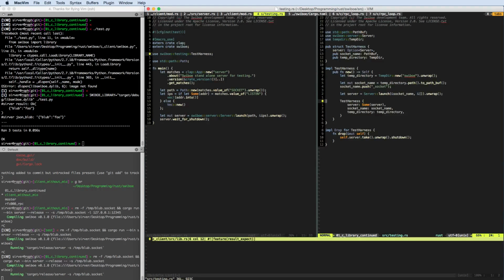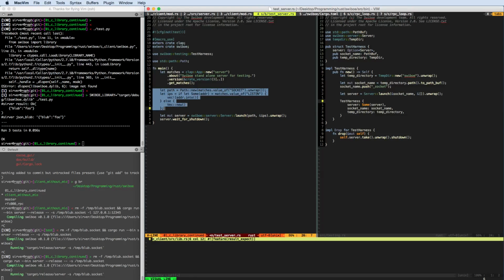Nearly done. Actually, now what we do here is we don't have nothing like this, but we actually have our mutable test harness, and that is a test harness new.